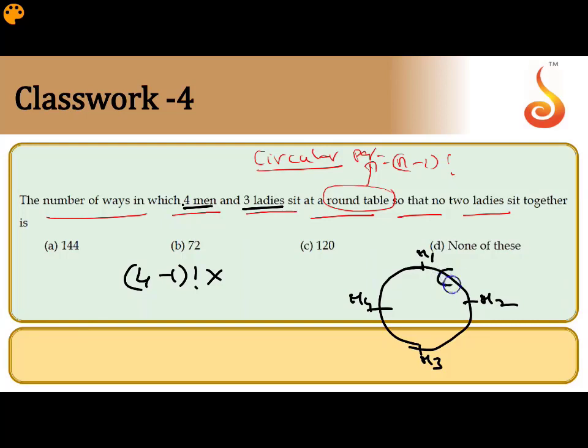Now find the gaps between the men. 1, 2, 3, 4. So there are 4 gaps for how many ladies? 3 ladies. They can be accommodated in 4P3 ways. Now simplify to get the answer.